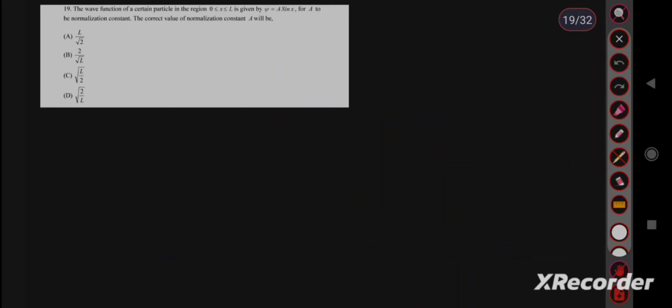For normalization condition, integration of psi star psi over all space equal to 1. Here the limit is given 0 to L, so we have to take also 0 to L. Then just put the value of psi, means mod A square sin square x integration equal to 1. In place of sin square x, we have to put 1 minus cos 2x upon 2 and then solve the integration. But after solving the integration, a sine term will be there. If we assume that sine term equal to 0, then the answer will be root 2 upon L. You can solve and find it.